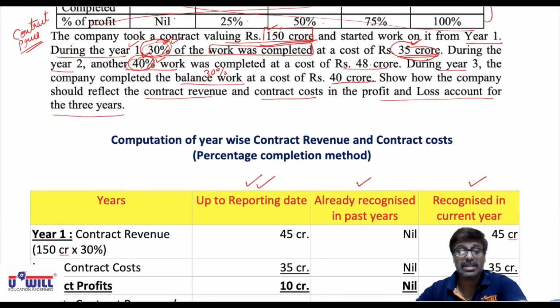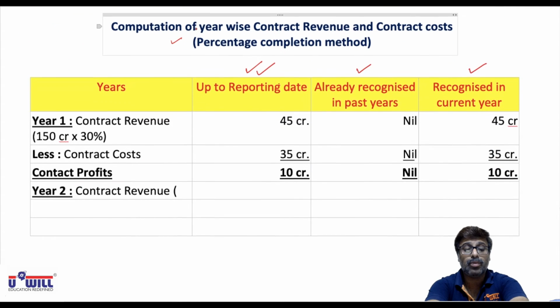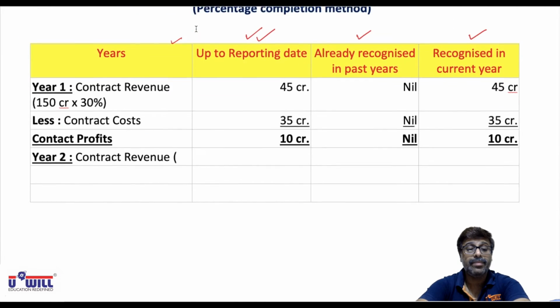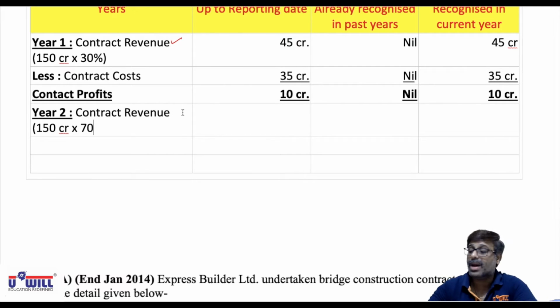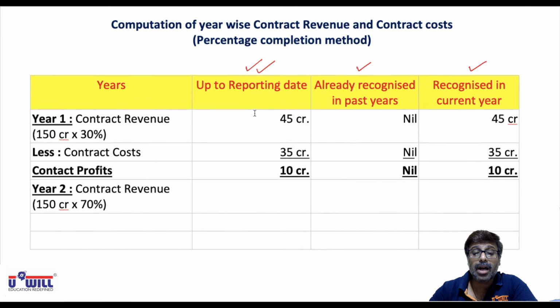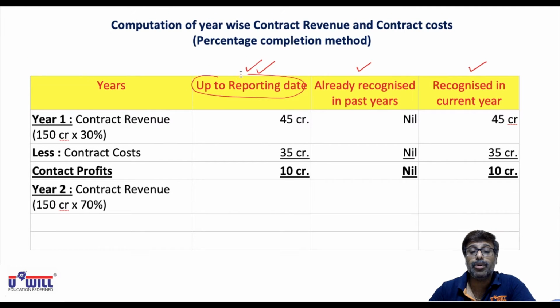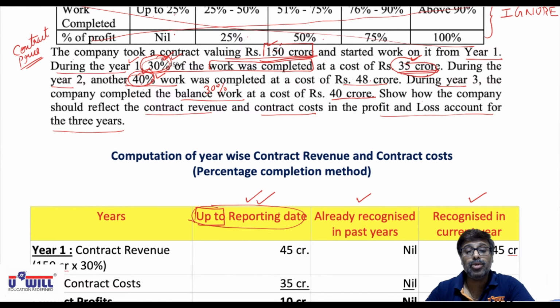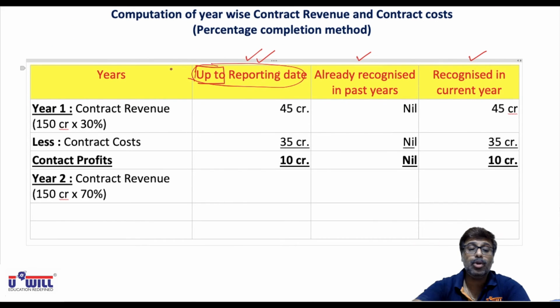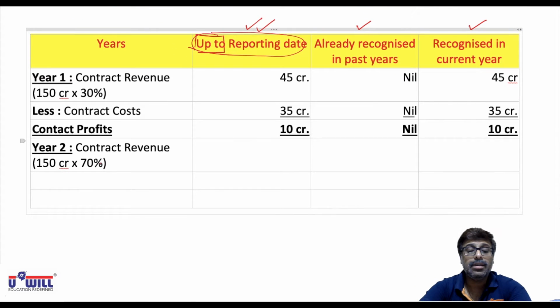In the past year, 30% work was done. So can I say 70% work is done till the current year? So 150 crore into 70%. I repeat, why 70%? When we find up to the reporting date, up to year 2 means year 1 plus year 2. In year 1 you did 30% of work, in year 2 you did 40% of work. So up to year 2 you have done 70% of work. So 150 crore into 70%, 105 crore of total work is done.